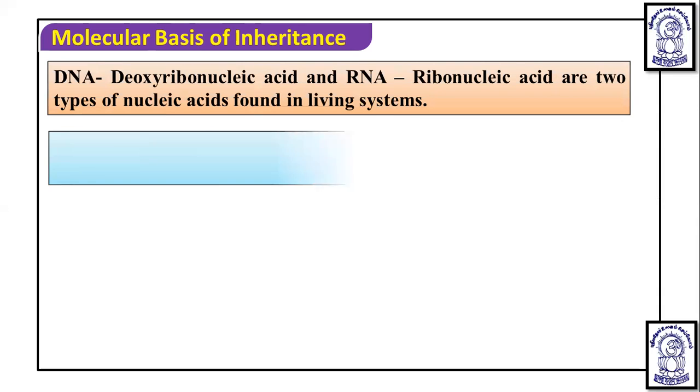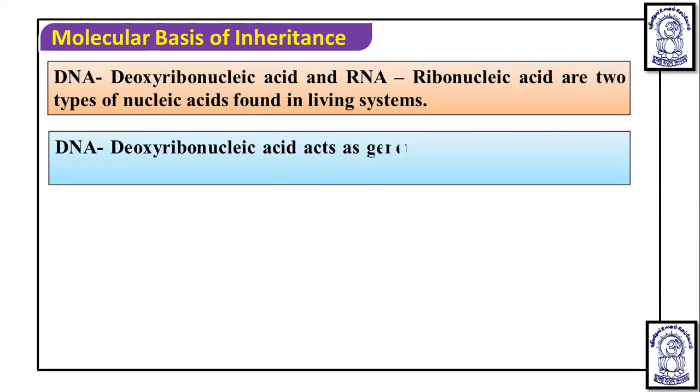When we talk about them in detail, dear students, DNA, deoxyribonucleic acid, acts as the genetic material in most organisms. We know that. It controls all the activities of a cell. It is present within the nucleus in eukaryotes, and as a nucleoid in prokaryotes. And it acts as a genetic material.